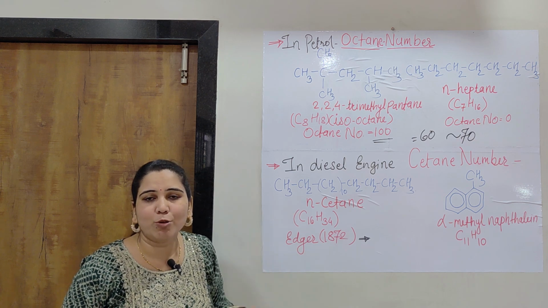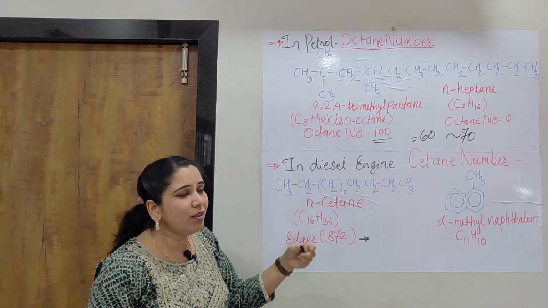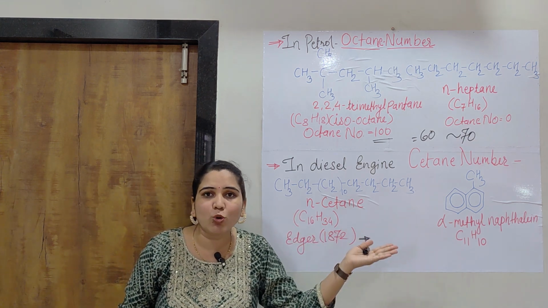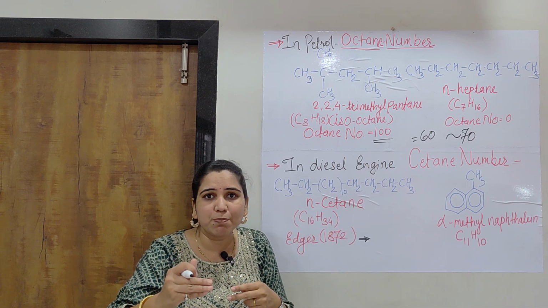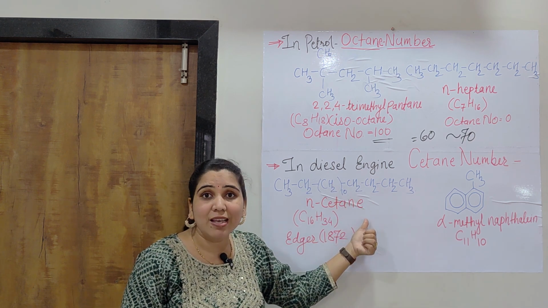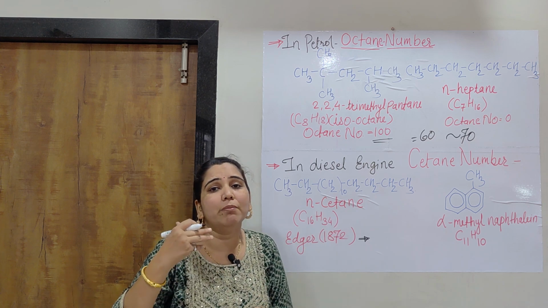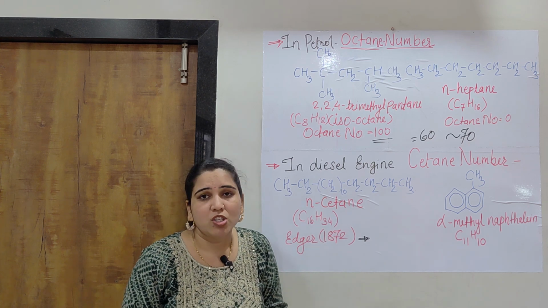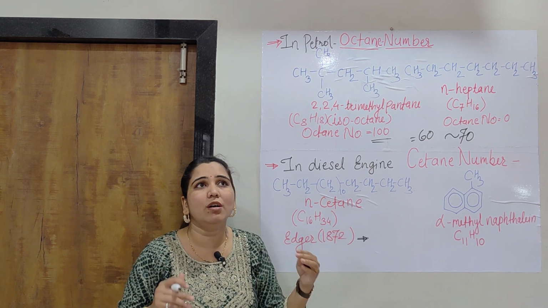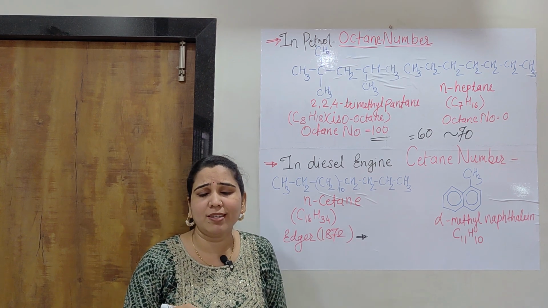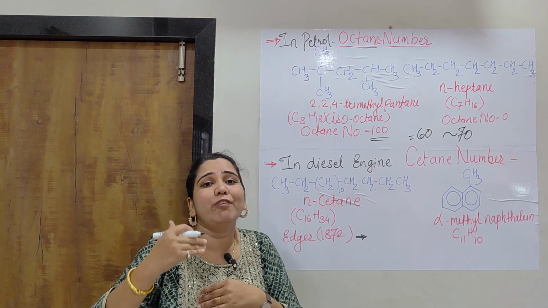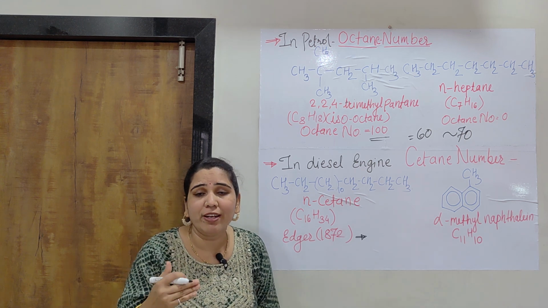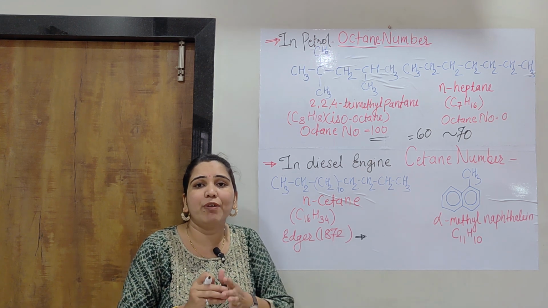There are a number of differences between a diesel engine and a gasoline engine. In a gasoline engine, the ignition is started by a spark, but in a diesel engine, ignition is started by the compression ratio. Generally in a diesel engine, a very high pressure is there, up to 40 kg per square centimeter. Due to that high pressure, the temperature increases up to 500 to 600 degrees Celsius.